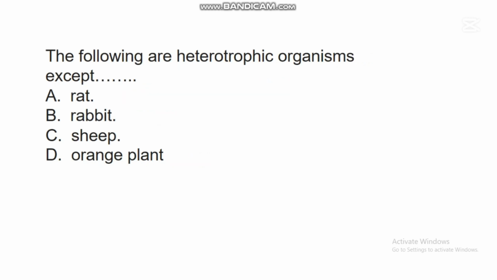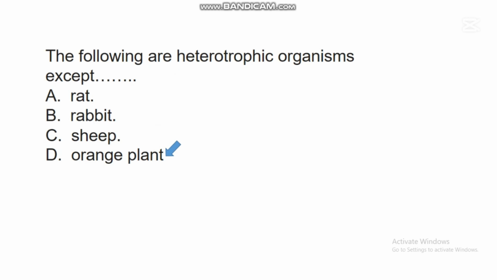The next question says, the following are heterotrophic organisms except dash. A. Rats. B. Rabbits. C. Sheep. D. Orange plants. In this question, the correct answer is D.